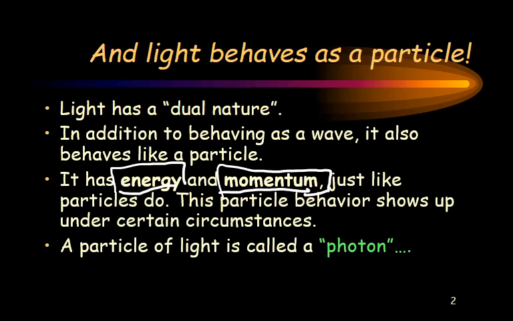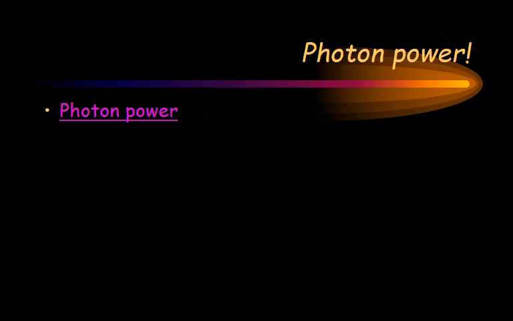Now a particle of light we call a photon. That's one packet of light. And so as an electron transitions from, for instance, an outer energy level to a lower one, a photon of light is sent out.